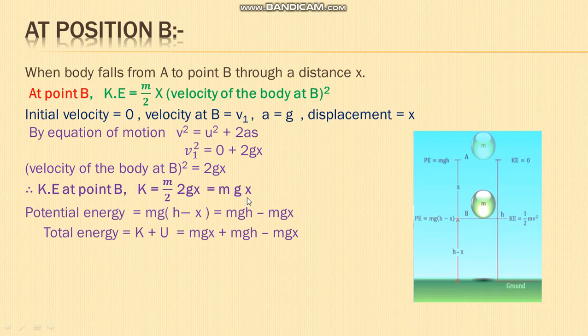Next, what is the potential energy? The position at B is h minus x, so potential energy is equal to mg times (h minus x). Splitting this, you get mgh minus mgx. The total energy is the sum of kinetic energy and potential energy. Substituting, you get mgh. Total energy is mgh.